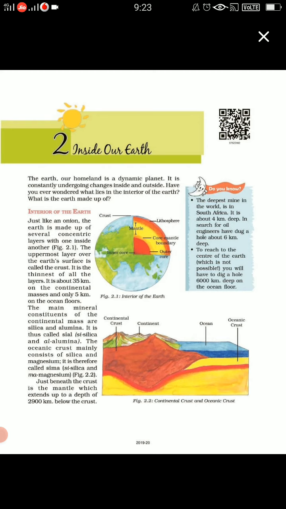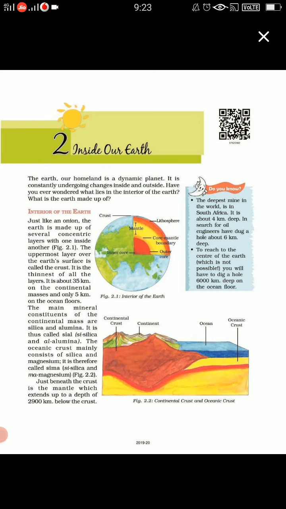Children, look at figure 2.1. You can see that earth has different layers. The uppermost layer is the crust, and then after that comes the mantle, and the innermost layer is the core. If you talk about the structure of the earth, you can compare it with an onion. As an onion has different layers, in the same way earth has different layers, one upon the other. You can just look at figure 2.1.